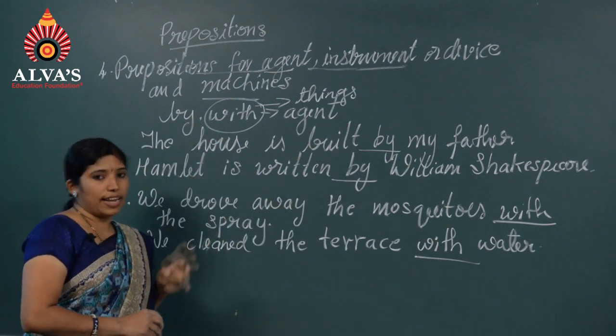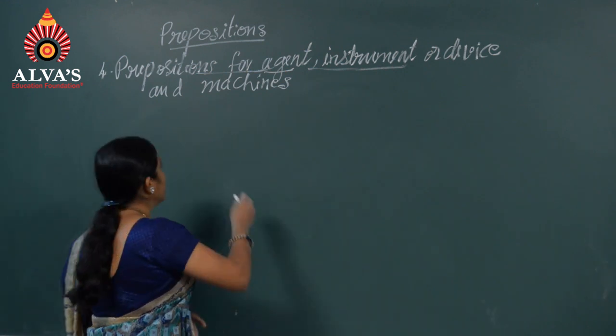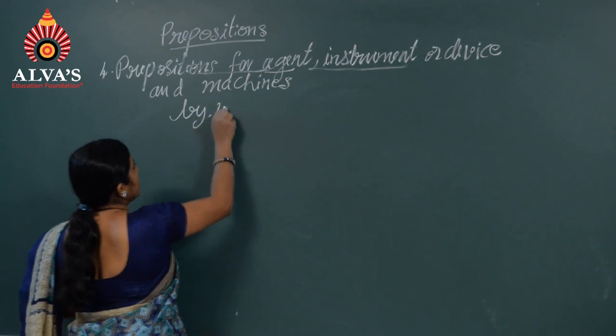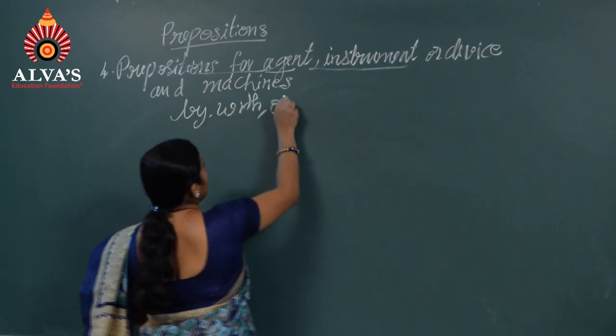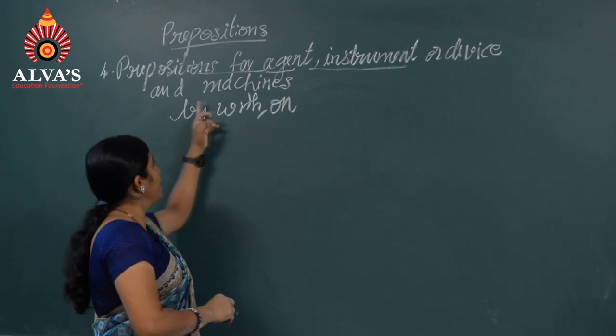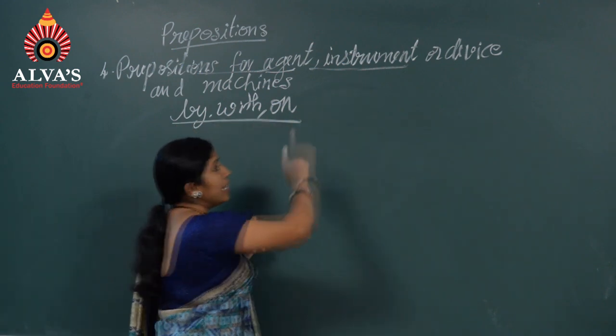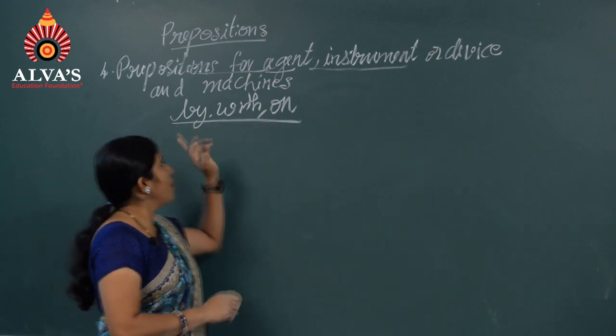We use prepositions by, with and on for instruments or devices and even for machines. We use these three prepositions for instruments or devices or for machines.